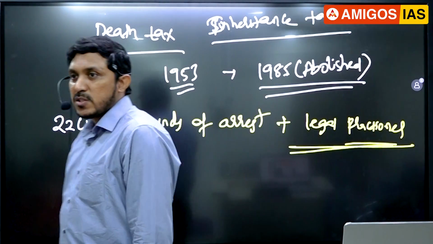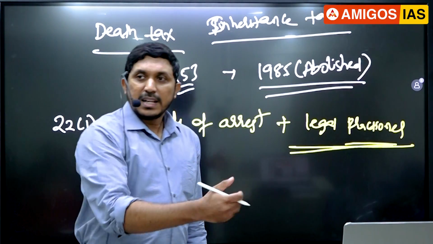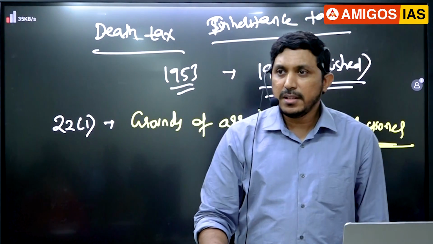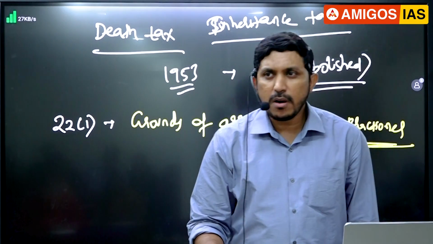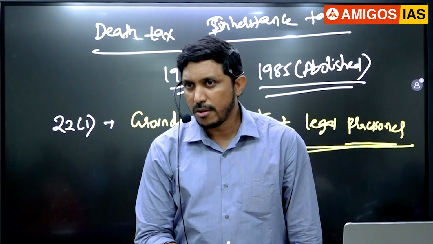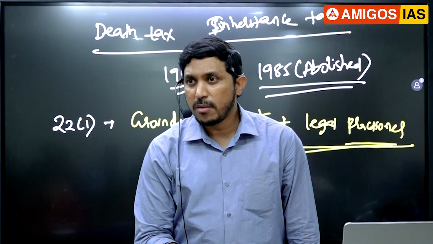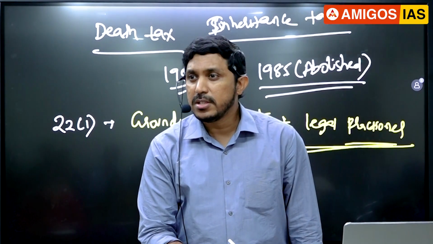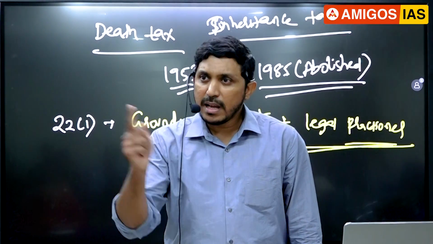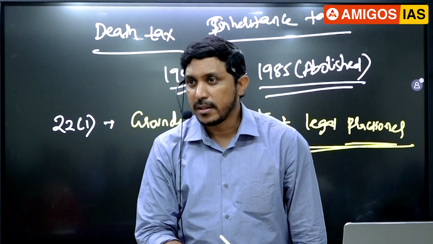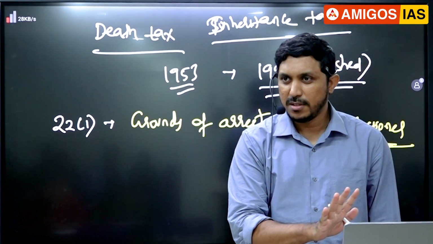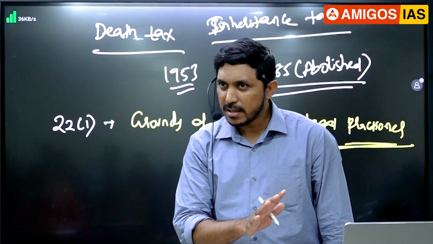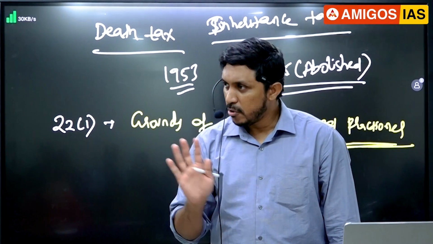So NALSA also borrows, or we can say the LSA also borrows the same. Free legal aid. If a police officer arrests you, then he has to inform. If you are not able to get a lawyer for yourself, what do you have to do? The police has to inform the nearest legal aid committee immediately. Then they have to provide you some kind of lawyer, guys. That is there in the Act, guys. This is a somewhat tough question, usually not discussed in the classes, but because they asked in the exam, you please remember this point.